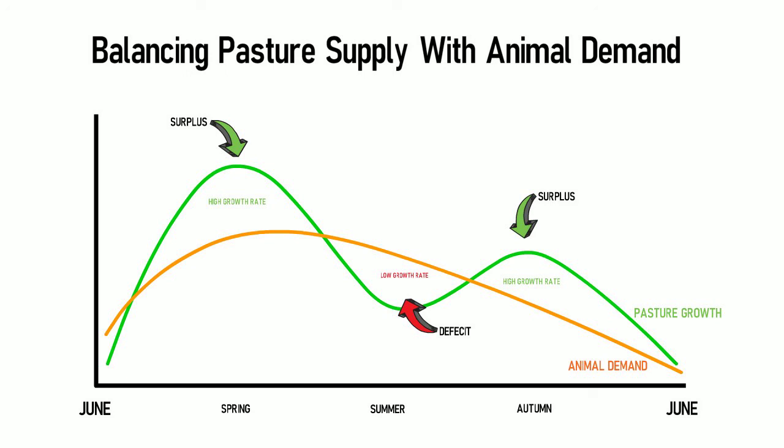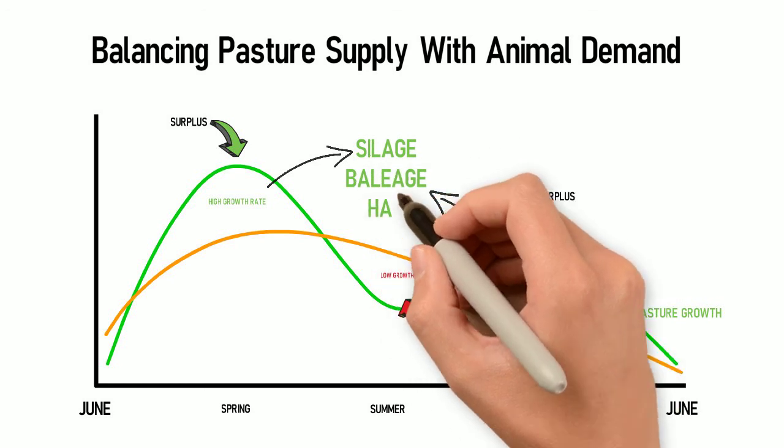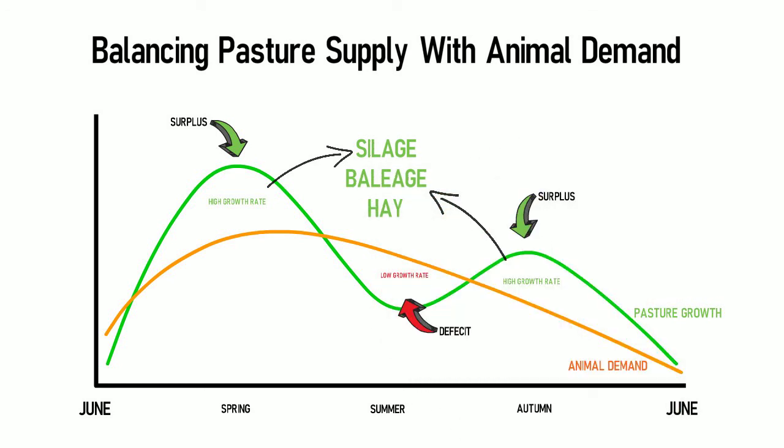So in periods when we have a surplus, we will make things like silage, baleage, hay to conserve that excess feed, which means we can move that excess feed to times when feed is lacking, so move that into our deficit period.